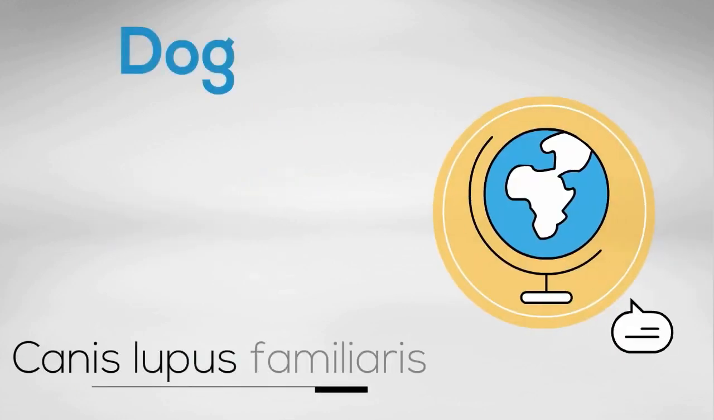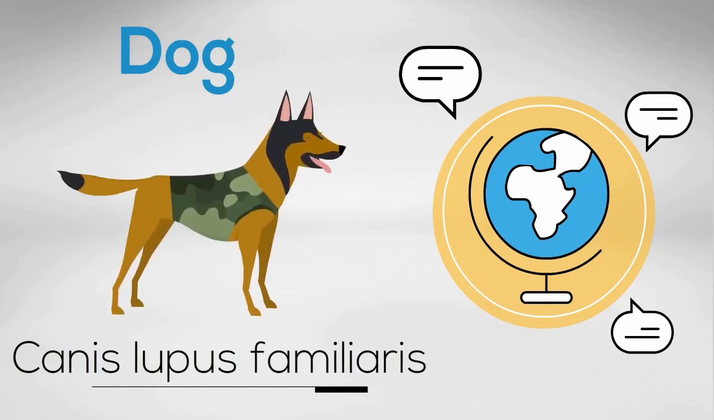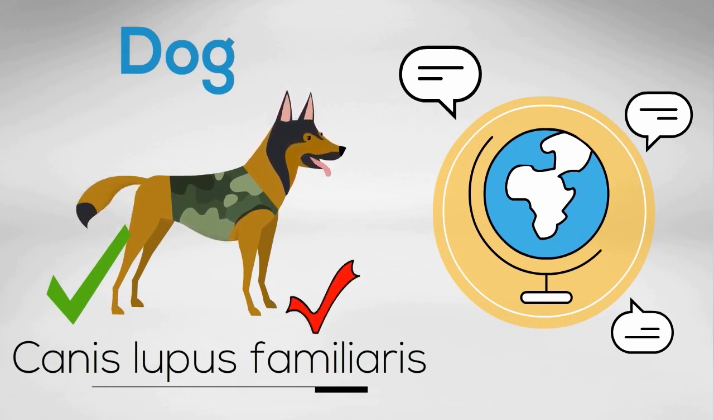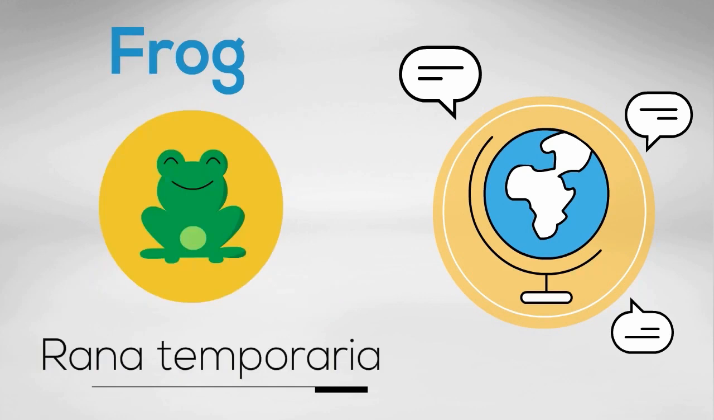Let's look at another example. A dog, Canis lupus familiaris. The genus is Canis and the species is lupus familiaris. How about the frog? There are over 5,000 types of frogs, so the scientific name tells you exactly which one you are talking about. Rana temporaria. The genus is Rana and temporaria is the species.